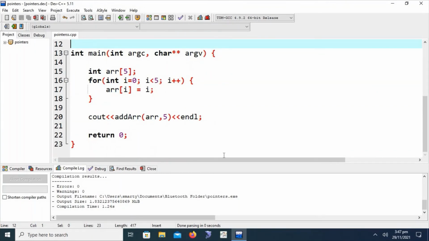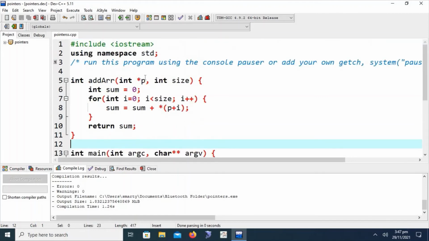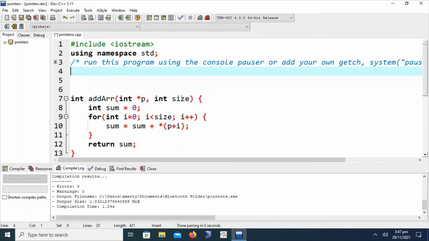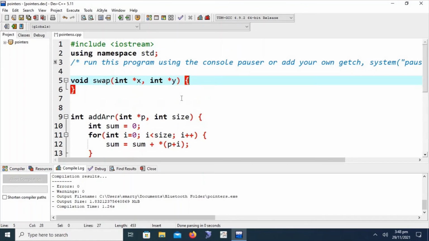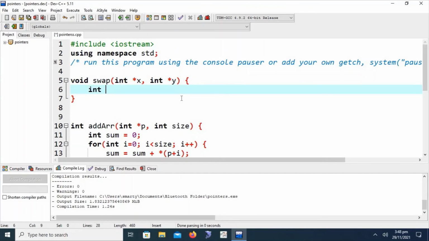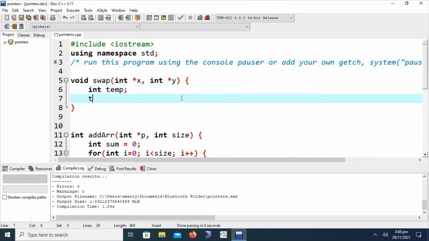Now we will discuss different types of pointers such as void pointer, null pointer, wild pointer, dangling pointer, complex pointer, etc. Pointers can be much more helpful while passing arguments or data to functions. We can demonstrate it using a simple example. Let's suppose we are writing a function void swap that is accepting two pointer variables, int *x and int *y. In the function definition, temp is equal to *x, *x is equal to *y, and *y is equal to temp.